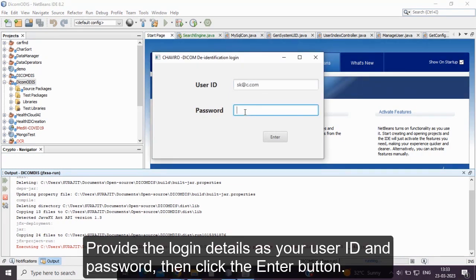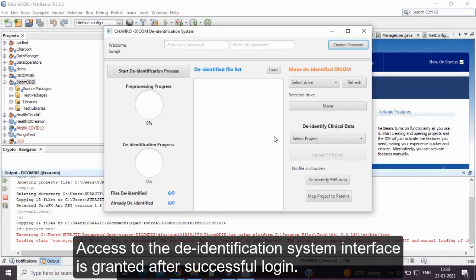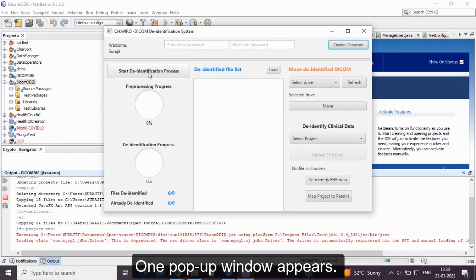Provide the login details as your user ID and password, then click the Enter button. Access to the de-identification system interface is granted after successful login. Now click on the Start De-identification Process button.